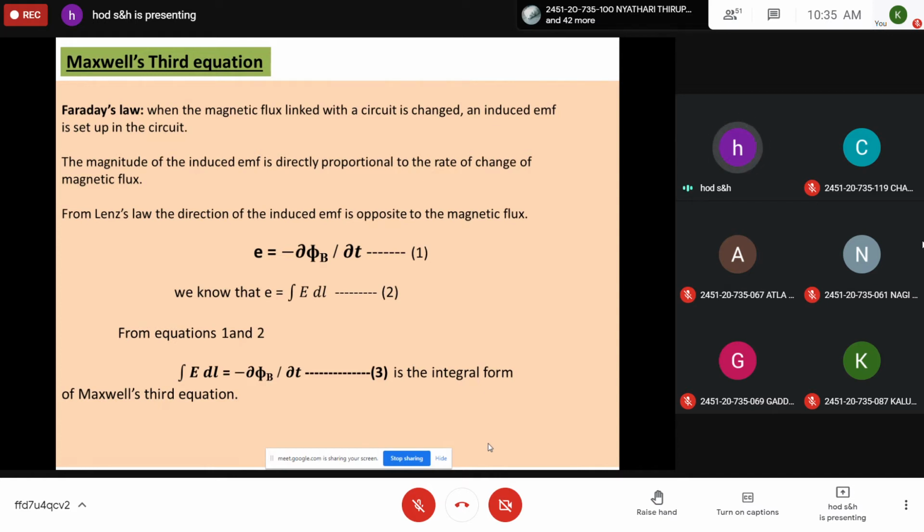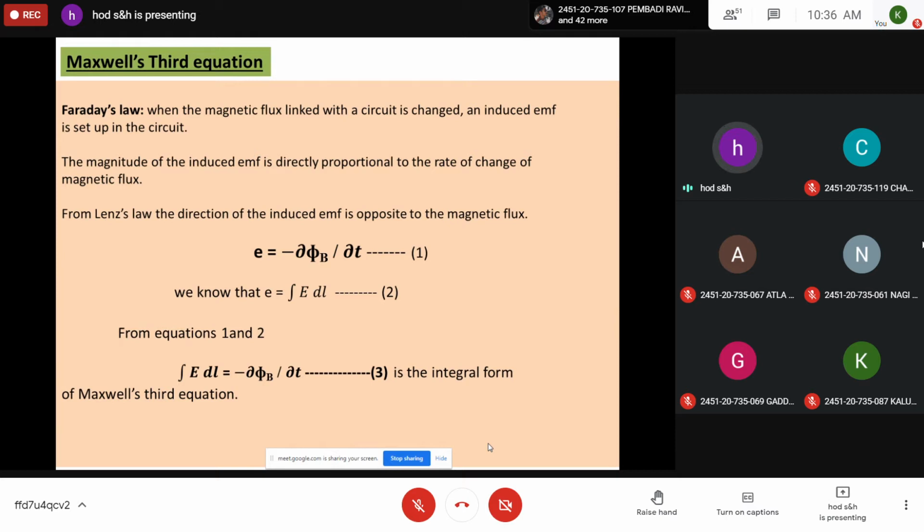And again it was modified. Lenz's law gave a directional convention. From Lenz's law, the direction of the induced EMF is opposite to the change in magnetic flux. So mathematically it can be written as E is equal to minus dφ_B by dt, where E is the EMF and φ_B is the magnetic flux. So this is equation 1: E is equal to minus dφ_B by dt.